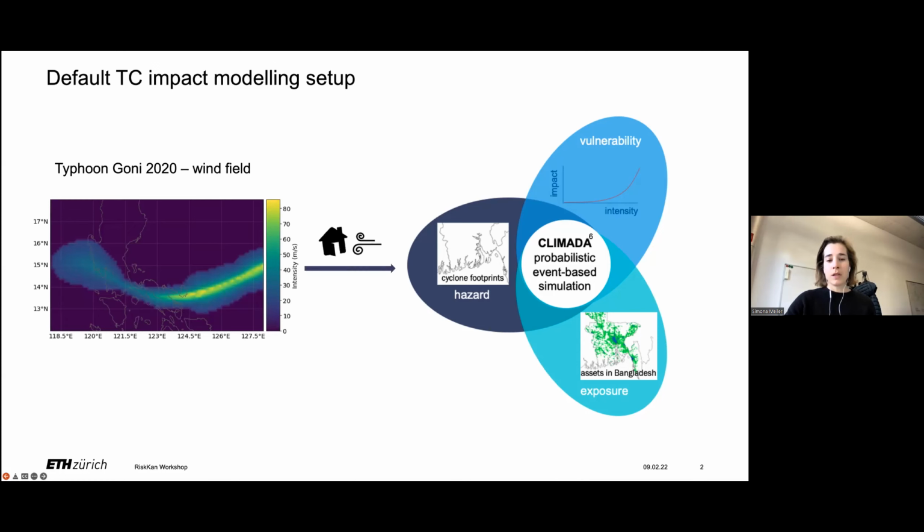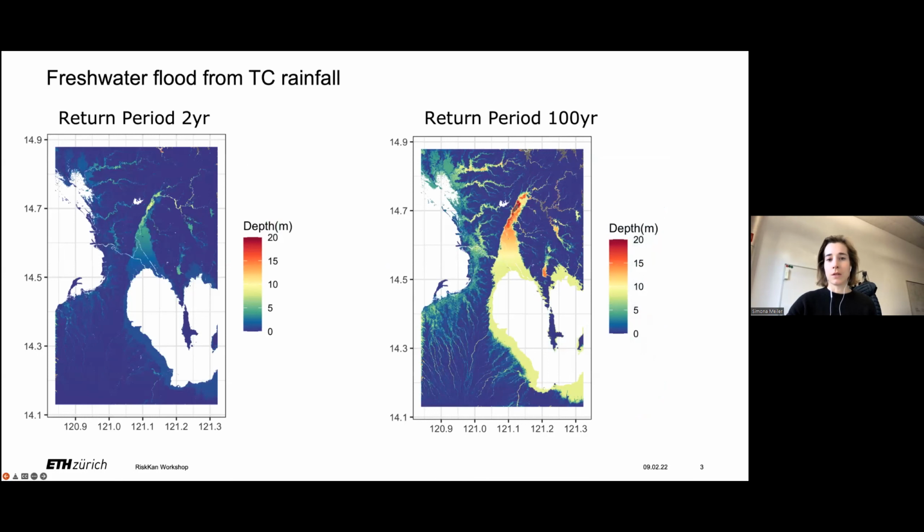What I now do is that I also account for torrential rain and storm surges, and analogous to this wind footprint that I just showed, we could imagine running a rainfall algorithm along a tropical cyclone track and then feed that rain into a hydrodynamical model so we can convert the rain to a flood inundation depth. And that's exactly what you see on the left-hand side. This 2-year return period of a flood is more or less the equivalent of a Goni-like storm for the area of metropolitan Manila.